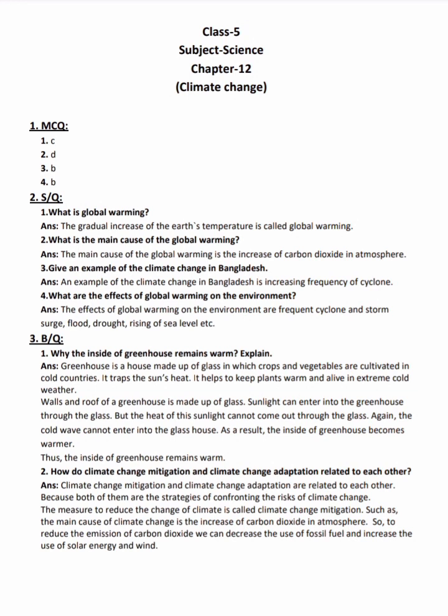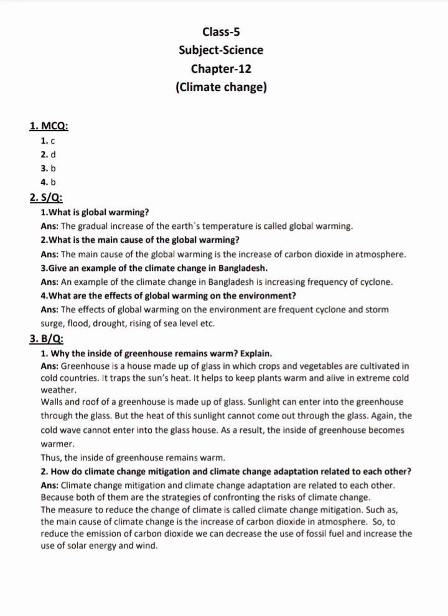3. Give an example of the climate change in Bangladesh. ANS. An example of the climate change in Bangladesh is increasing frequency of cyclone. 4. What are the effects of global warming on the environment? ANS. The effects of global warming on the environment are frequent cyclone and storm surge, flood, drought, rising of sea level, etc.